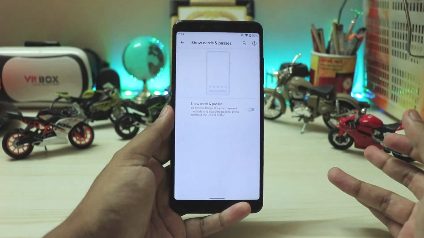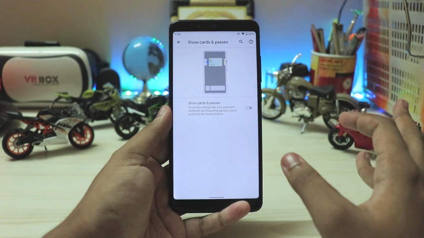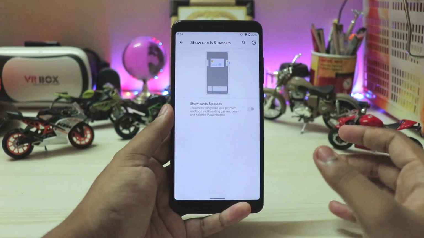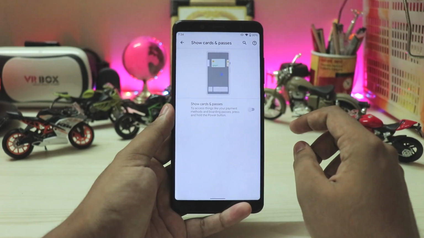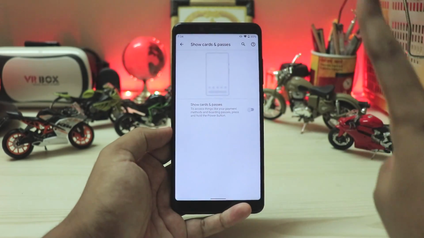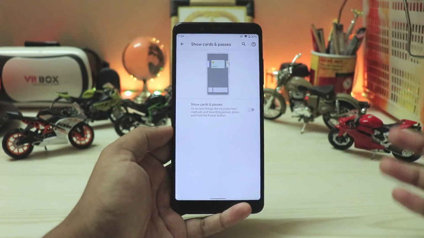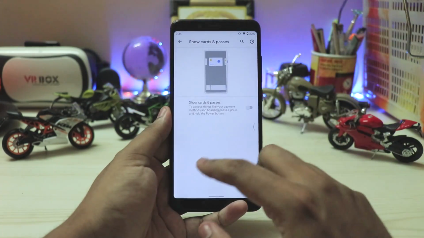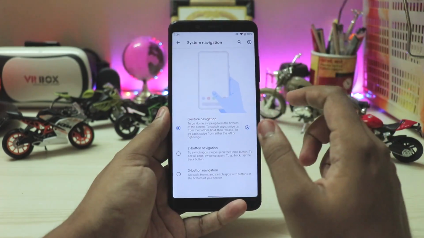Like they actually said that it would be coming with the Google Pixel 4 in a Pixel feature drop that they do every single month or something, but it just never came. And now if you enable it, now you can save your Google Pay or some other debit cards and stuff right over here onto your power menu. So that's quite good.